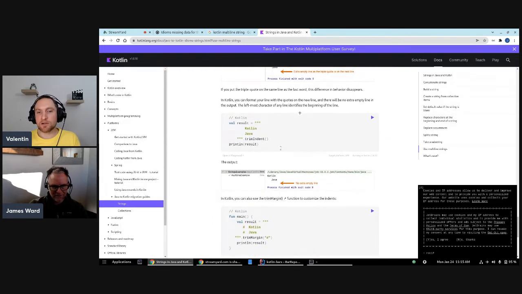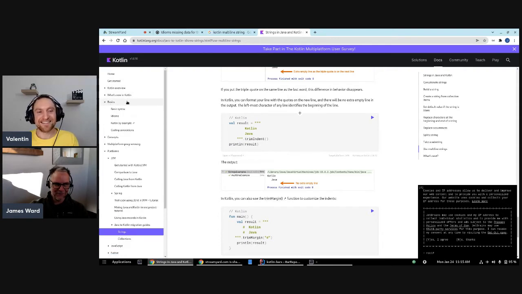So maybe it's not a bug, maybe it's a feature that kotlinlang.org provides some general Java documentation for what is not specific to Kotlin and is common between the two languages. So this is actually in the Java to Kotlin migration guide. I see. And I don't think that's where we would want to take people, ideally.